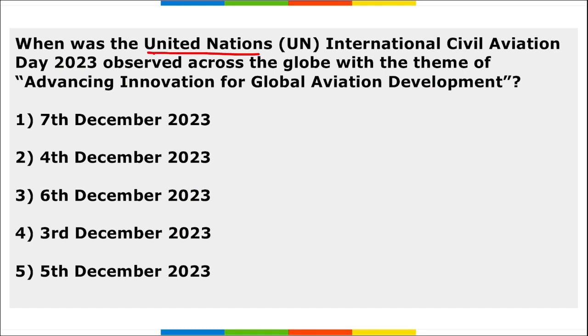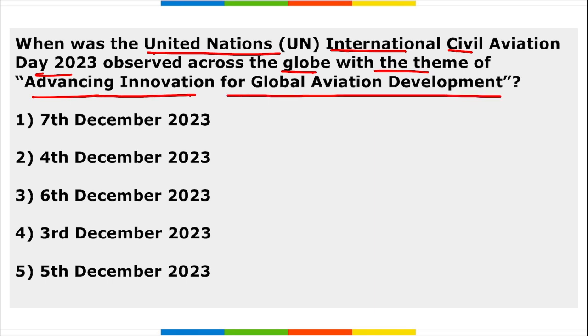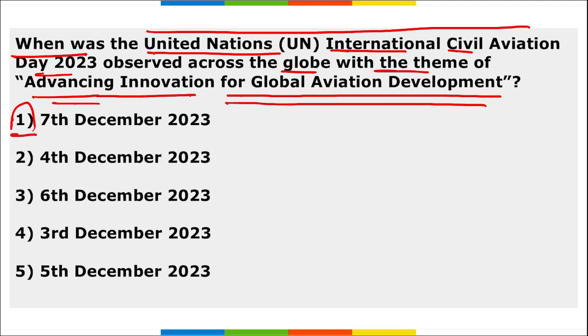Next, when was the UN International Civil Aviation Day observed across the globe with the theme Advancing Innovation for Global Aviation Development? So when do we observe this day? It is observed on 7th of December. Every year we observe UN International Civil Aviation Day with the theme Advancing Innovation for Global Aviation Development.